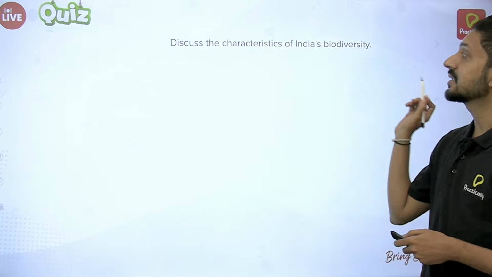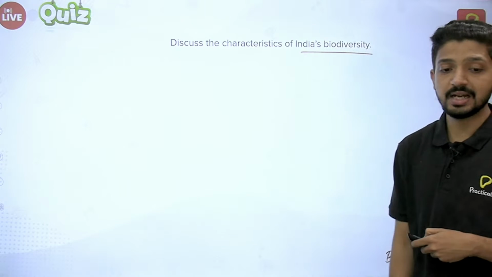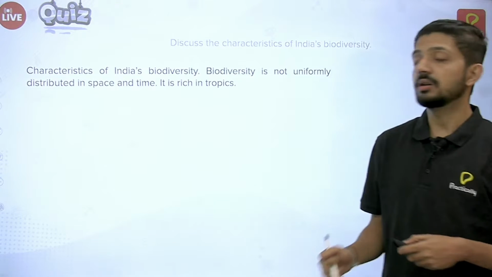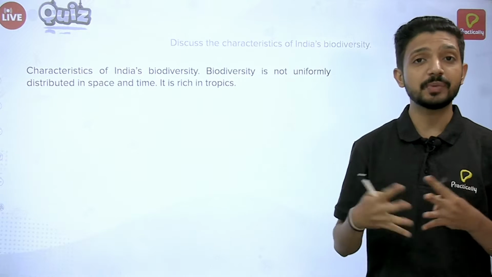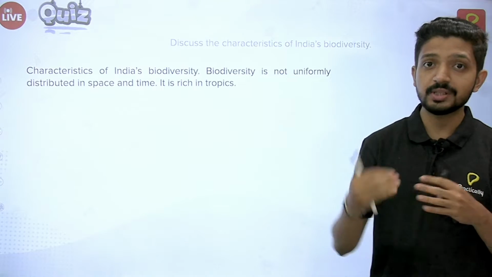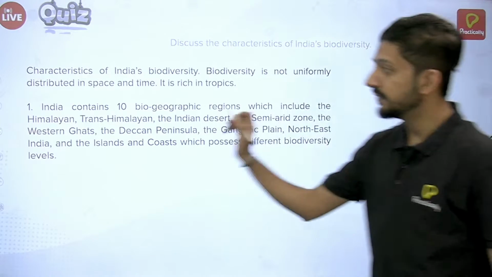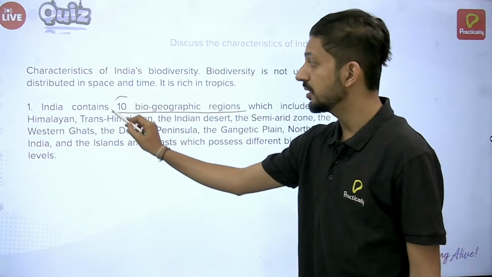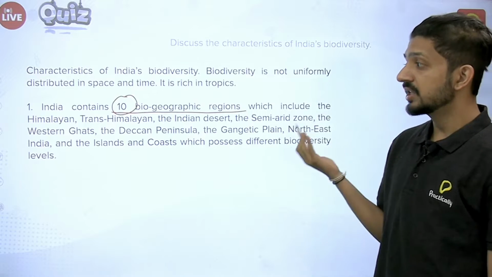Discuss the characteristics of India's biodiversity. Okay, so let's see how to answer it. Obviously India has a huge amount of biodiversity, which is not evenly distributed. It has various regions which we need to mention. So first important thing, India contains 10 biogeographic regions. So you need to remember the number. There are a total of 10 biogeographic regions, which include, what are those?